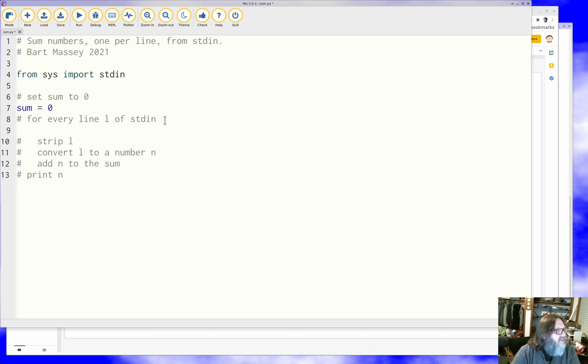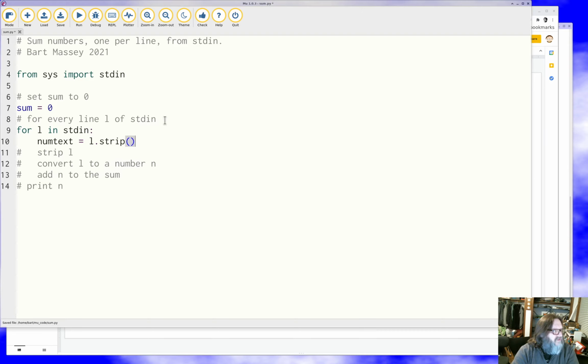And for every line of standard in, strip. So we're going to strip off the white space from around the line. Whoops, I don't have my comment in the right place. I wonder if I can just drag these. I cannot. That's a break point. Okay.